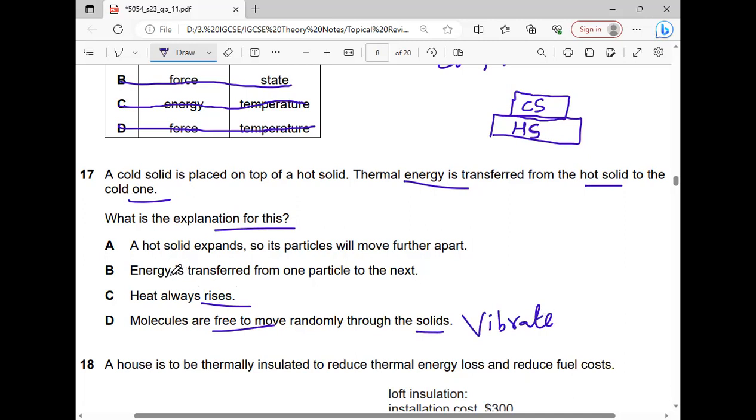Then, a hot solid expands, so its particles will move further apart. It is not possible, since the hot solid is not continuously being heated. A cold solid is placed over there, and what they have given is the energy transfer from hot solid to cold solid. So now what will be the answer? The answer will be that energy is transferred from one particle to the next particle, since it is also given in the statement of the question.